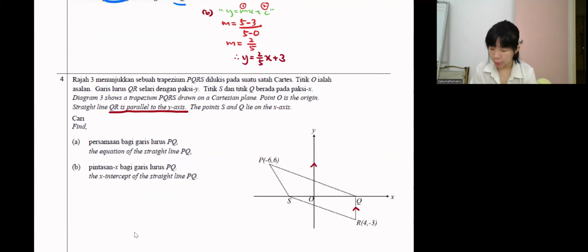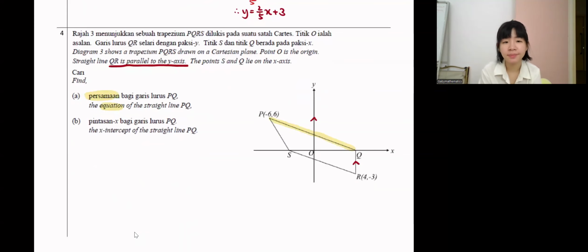Question A: what is the equation of PQ? Can finally understand, very good. Try this first. PQ, find the equation. Your turn.